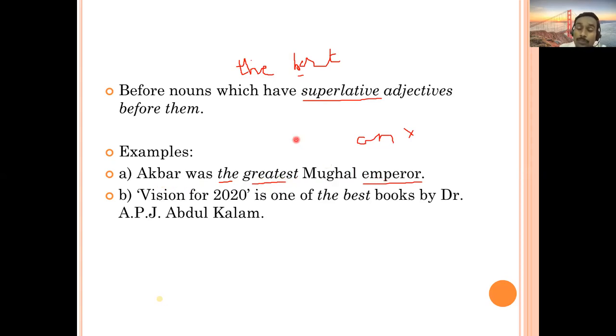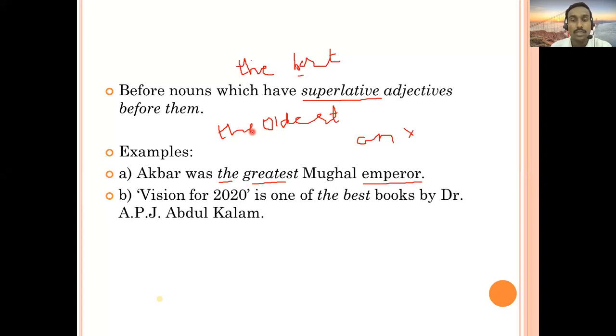Remember, this holds for all superlative degrees. I'm just giving examples of best or any other. Maybe it can be oldest. Another example we can take here is oldest. If it is oldest, don't go for AEIOU here also. You can think oldest is the superlative form. So before oldest, you are going to use the.